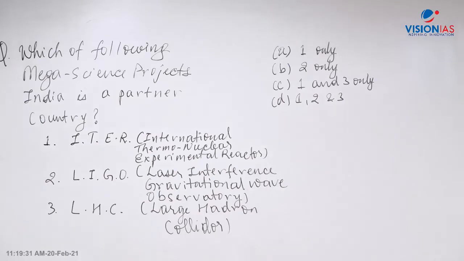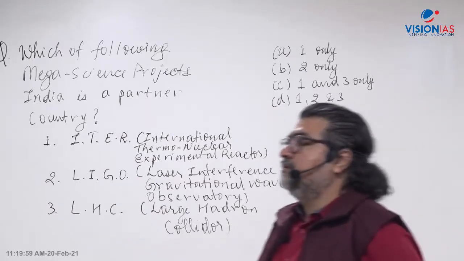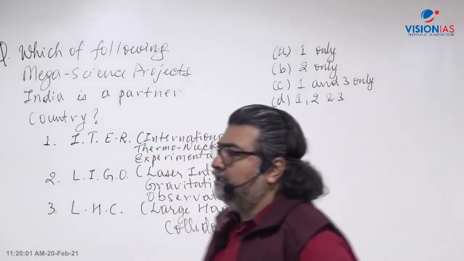Let me see your response. The Department of Science and Technology funds such international mega science projects where Indian scientists work with foreign collaborators. So what shall be the answer here? I have given you the full form of each of the mega science projects: ITER, LIGO, LSC. Let me see how many people get the correct answer. Many of you are giving answer D or C.